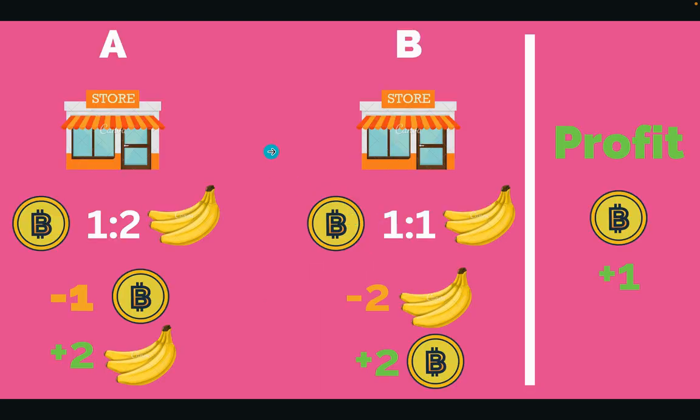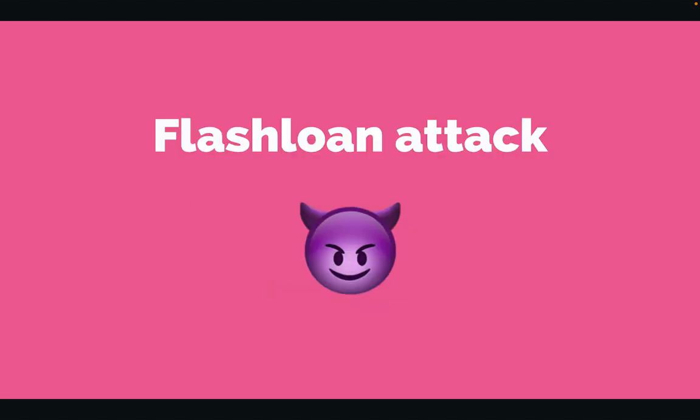So we can change from this store in the real world into this store in the blockchain world, and what you can do with this flash loan is find these 2 markets that have different prices, and you can use flash loan to get the money and make a profit from this price difference. And the last one is flash loan attack.